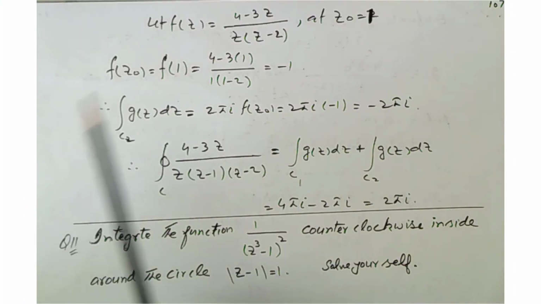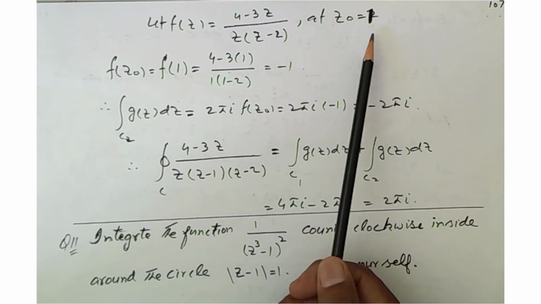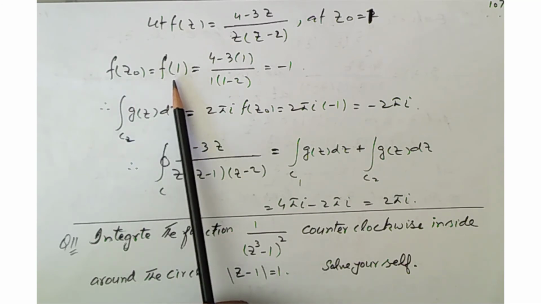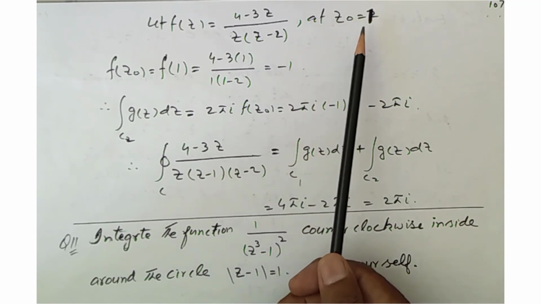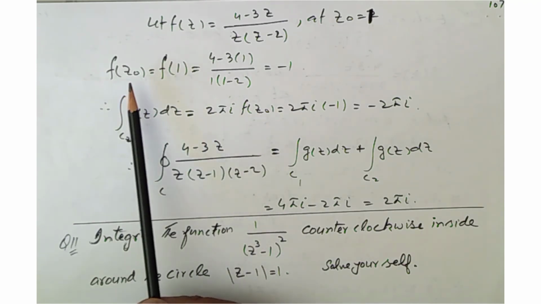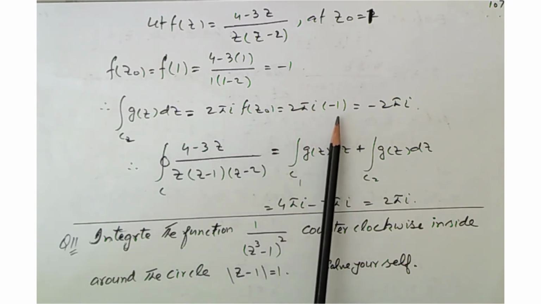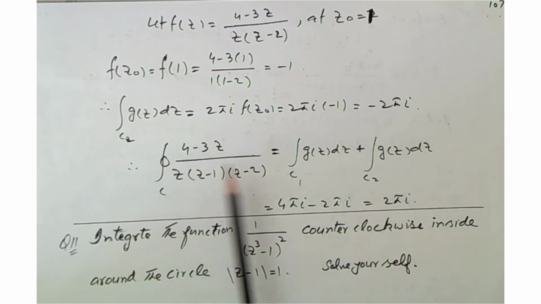For the second point, we consider g(z) = (4 − 3z)/(z(z − 2)) at z₀ = 1. Here f(z₀) = f(1). Putting 1 here gives 1 over (−1), which is −1. So the integral equals 2πi f(z₀); by putting f(z₀) = −1, it becomes −2πi.